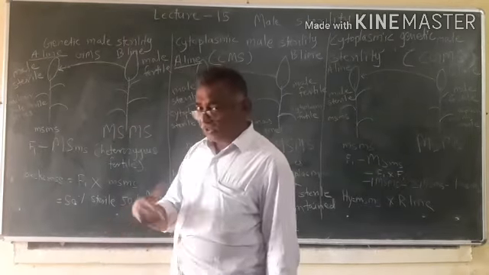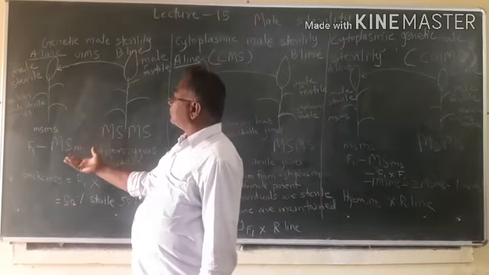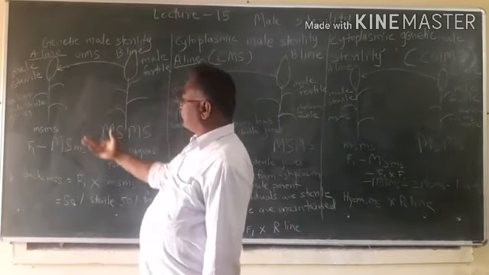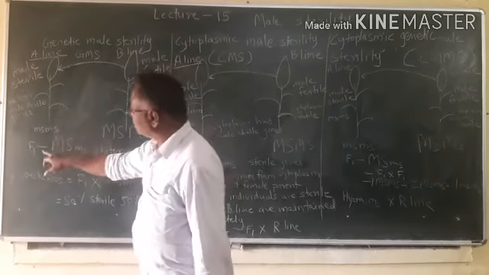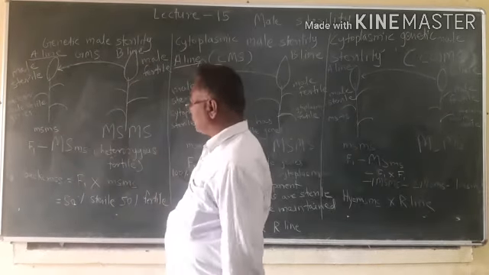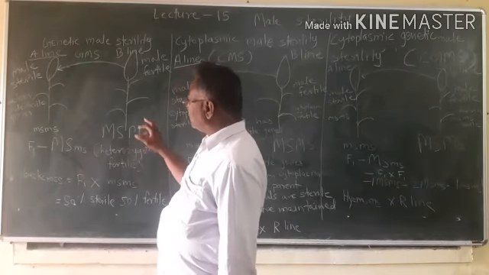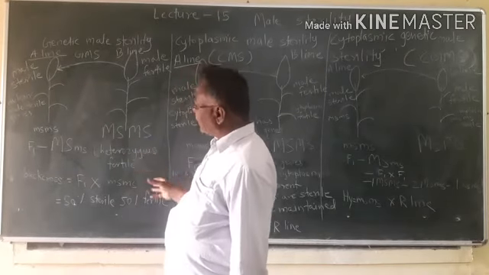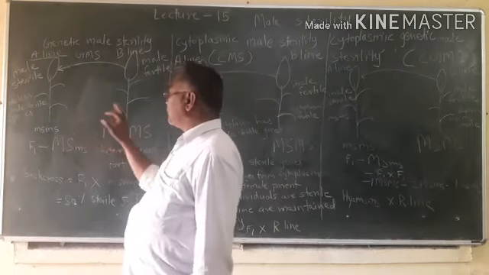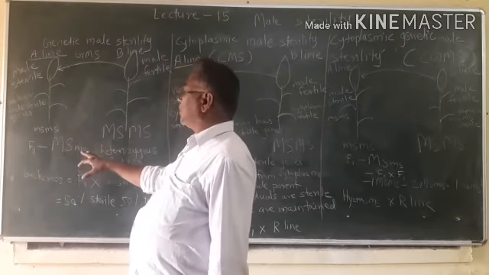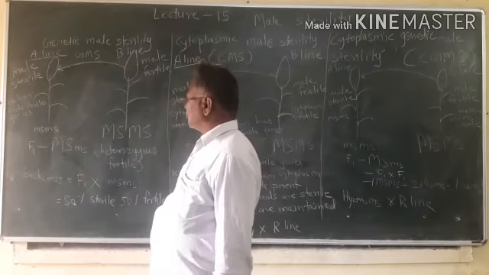When we have to multiply the A line, we have to cross F1 with F1. So F1 crossed with F1 will again produce one dominant, two heterozygous and one recessive plant.